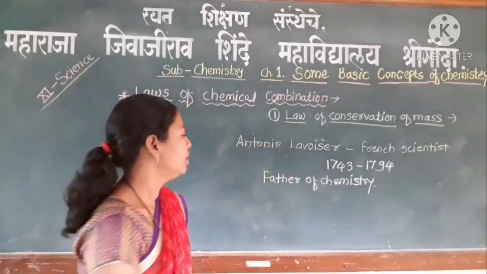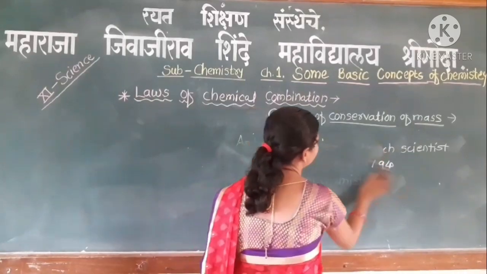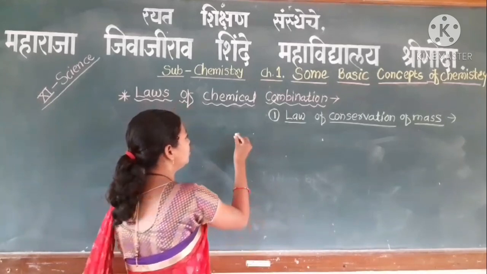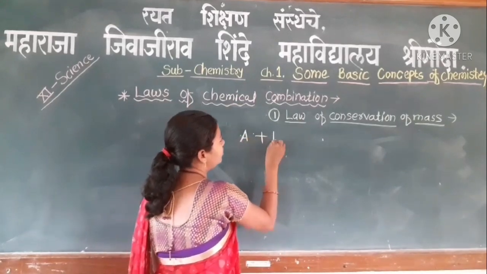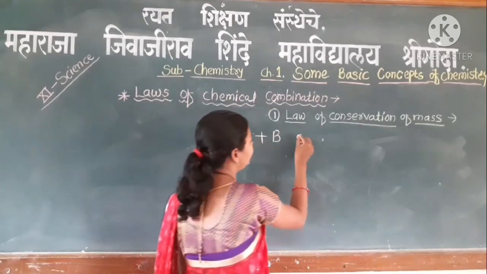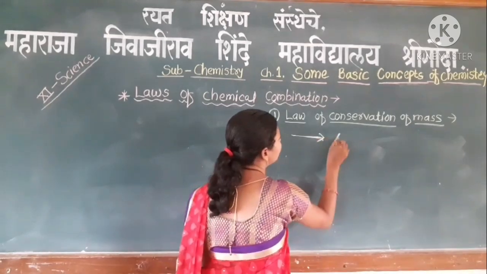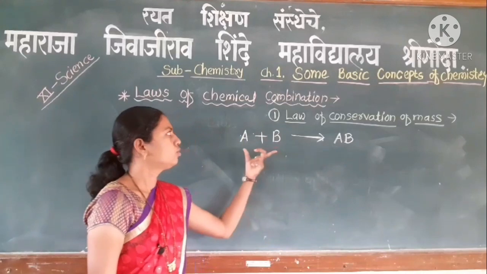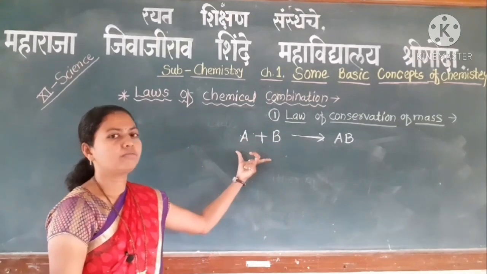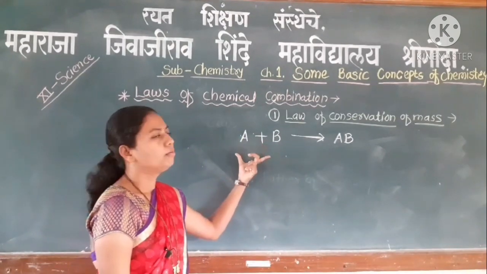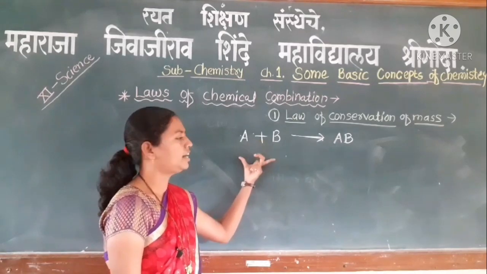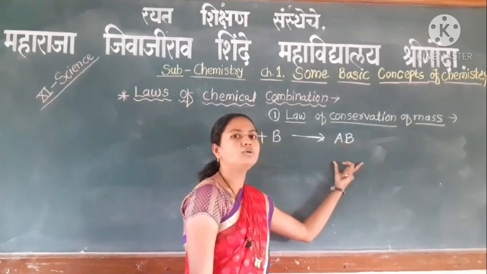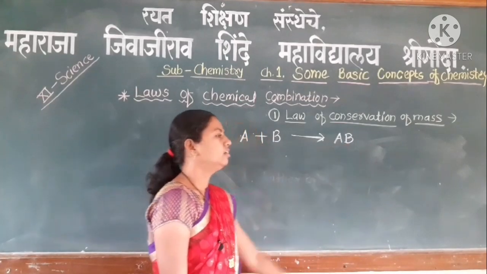For example, if element A combines with element B, it forms a new compound AB. Lavoisier found that the total mass of one side is exactly equal to the total mass of the other side.